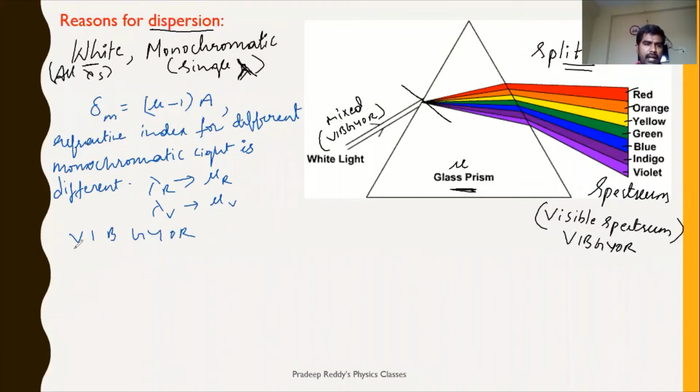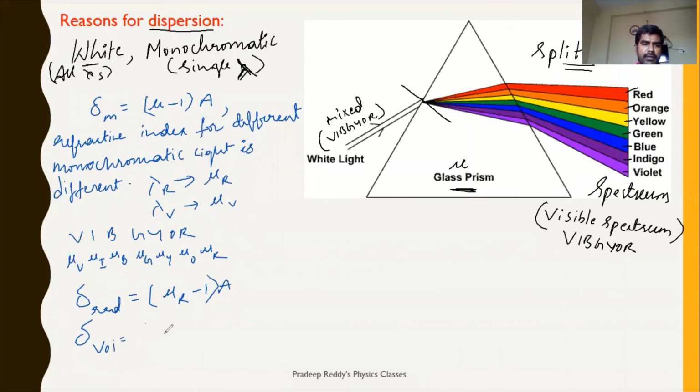For violet, it will have one refractive index. Let me write it as mu v, mu i, mu b, mu g, mu y, mu o, and mu r. Different refractive index we have, right? So therefore, deviation for red is equal to refractive index of red minus 1 into A. Similarly, deviation of violet is equal to refractive index for violet minus 1 into A.